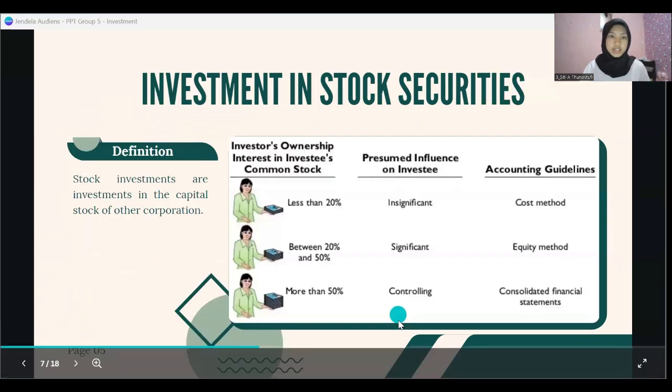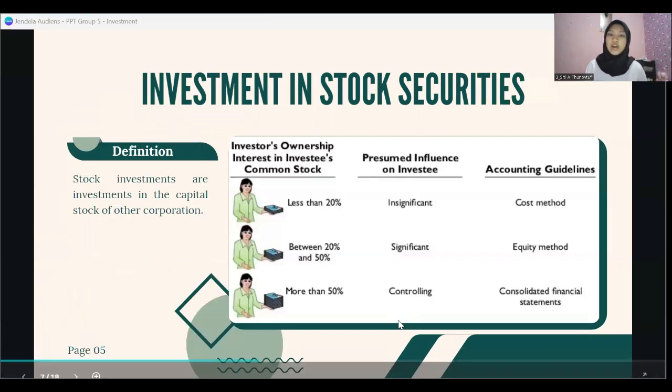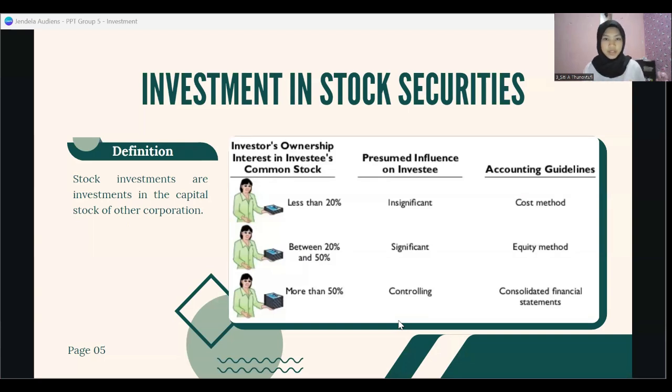Investment in stock securities is recorded depending on the number of outstanding shares purchased by the company. Share ownership is classified into three: less than 20%, between 20% and 50%, and more than 50%. For ownership of less than 20%, it will be recorded using the cost method, and the presumed influence on the investee is not significant.